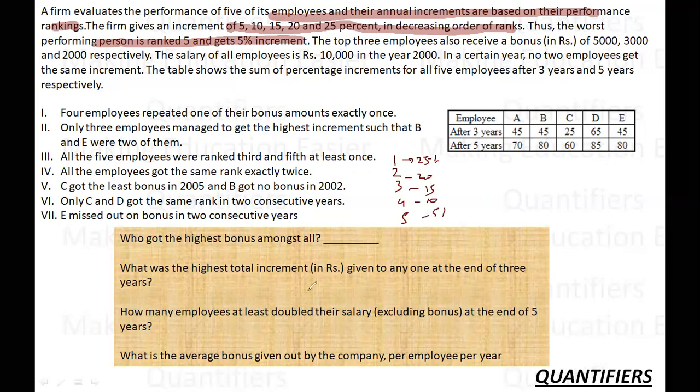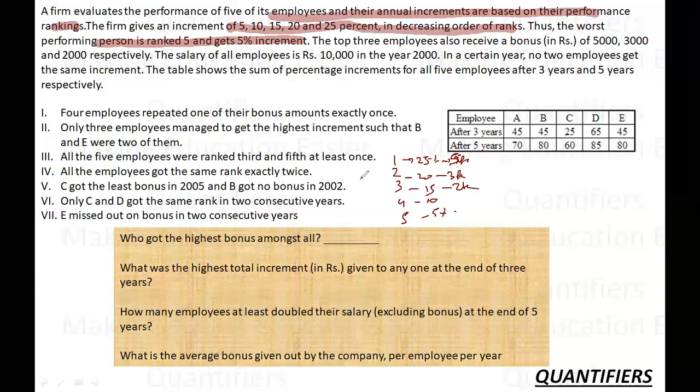The top 3 employees also receive a bonus of 5, 3, and 2,000 respectively. So he gets 5k, he gets 3k, and he gets 2k additional bonus. The salary of all the employees is 10,000 in the year 2000 in the beginning. In a certain year, no two employees get the same increment. So the ranks in any year will be 1, 2, 3, 4, 5.